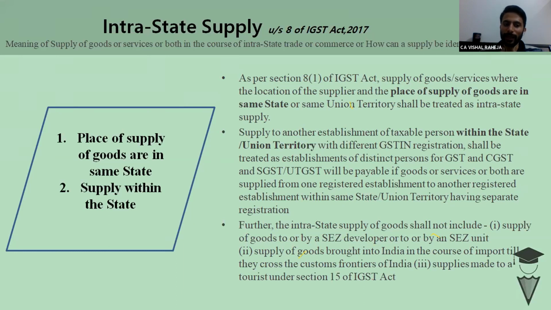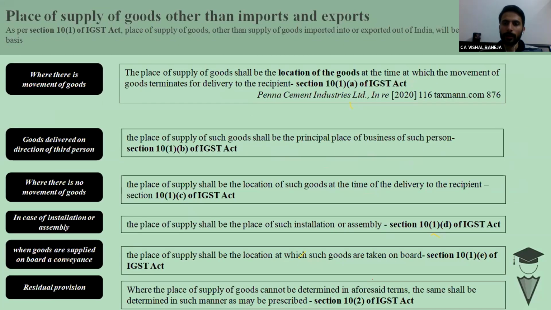But place of supply is not only helping in this portion only. It has a wider scope. It also helps us to determine exports, to determine getting refunds, to determine taxability.